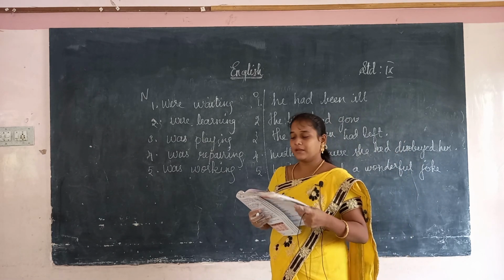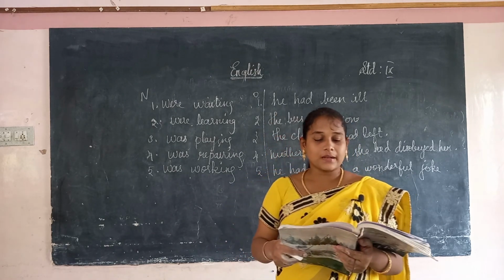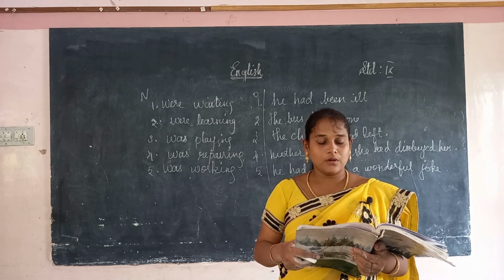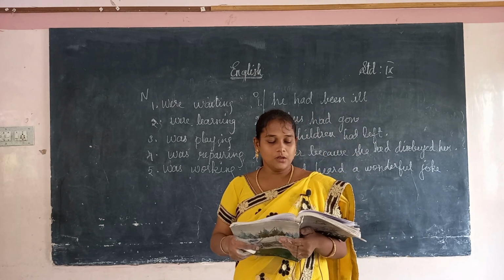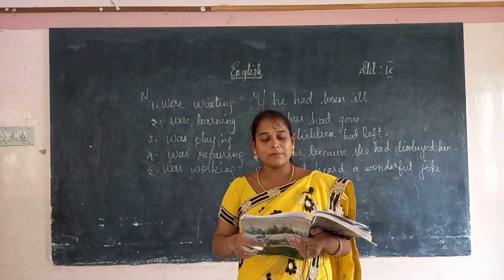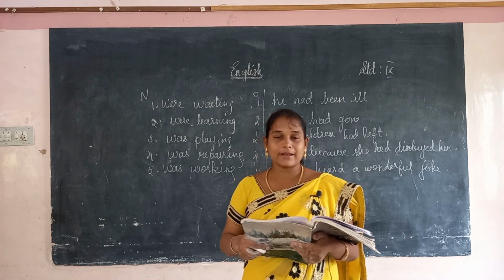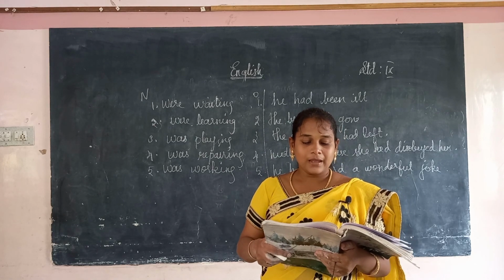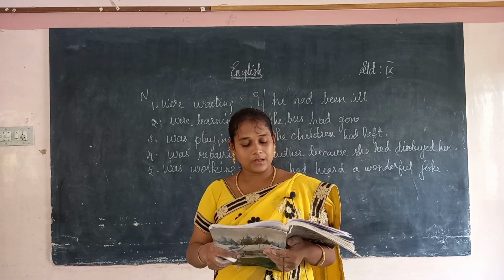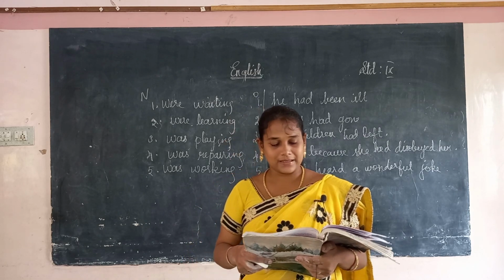Next, filling the blanks using the past perfect continuous tense. It is very easy. Circle the correct verb in each of the following. Past perfect continuous: had plus been plus verb plus ing. So Elisa baked or had been baking a cake. Which will be the correct? Had been baking a cake. You circle that. Veeran cleaned or had been cleaning. Which will be the right? Had been cleaning. We had been working in the city. The cat had been waiting. Kannan had been looking.